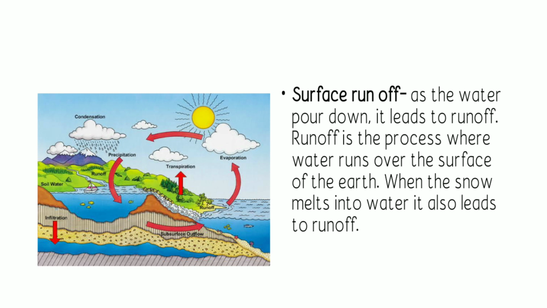Next is the surface runoff. As water pours down, it leads to runoff. Runoff is the process where water runs over the surface of the earth. When snow melts into water, it also leads to surface runoff.